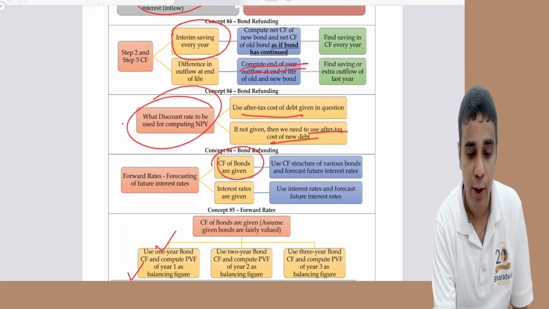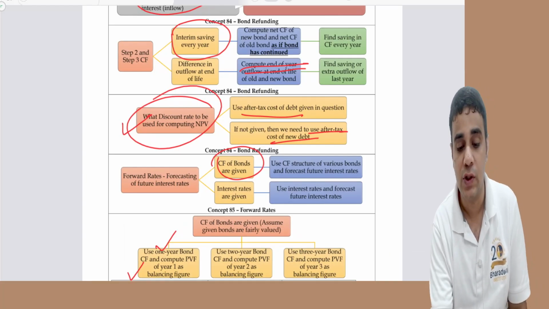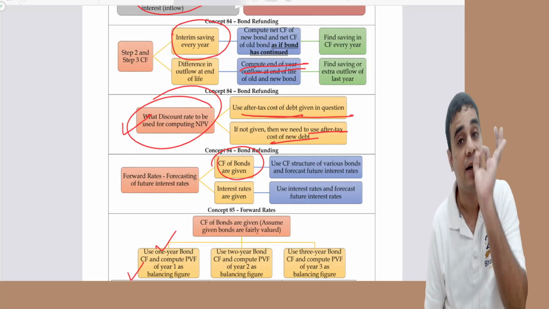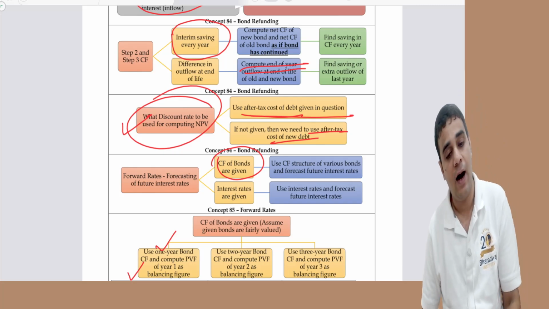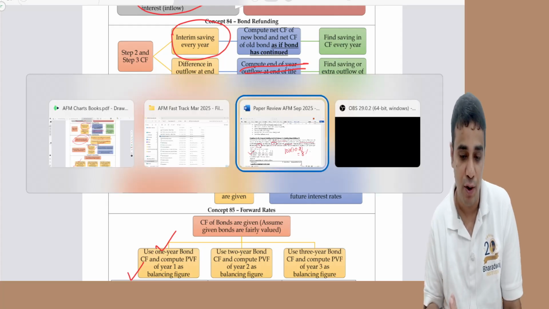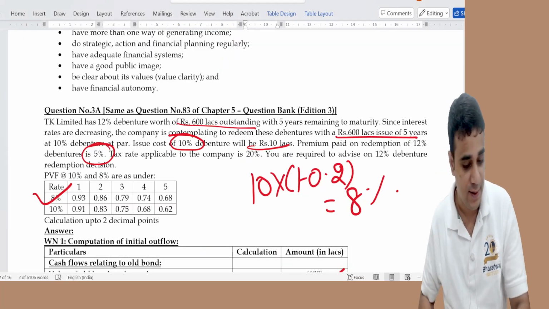What discount rate is to be used for computing NPV? Use the after tax cost of debt if given. If not given, we need to use the after tax cost of new debt. It's there in the charts book, and it will be there even in the concept book.